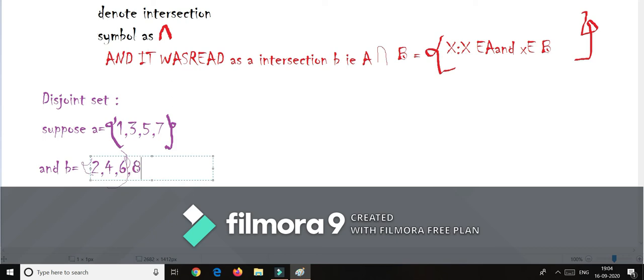In set A there are odd numbers and in set B there are even numbers. In both of the sets there are no same elements, so it is called a disjoint set. There are no common elements in A and B. Such sets are known as disjoint sets.